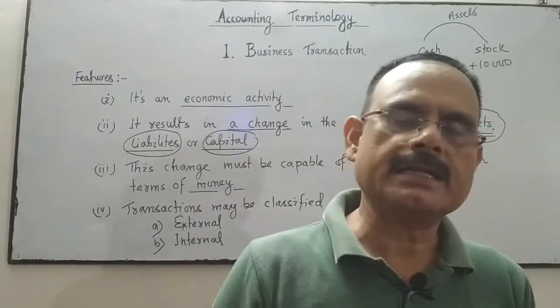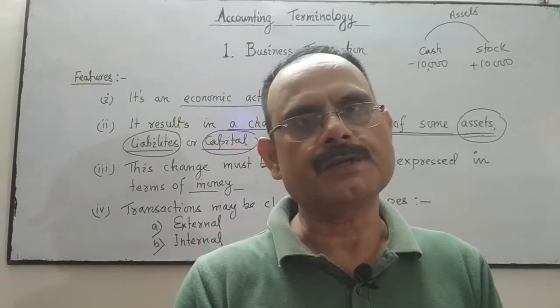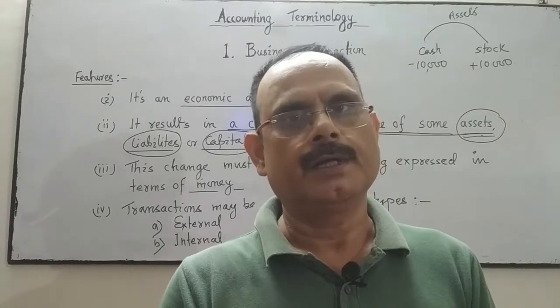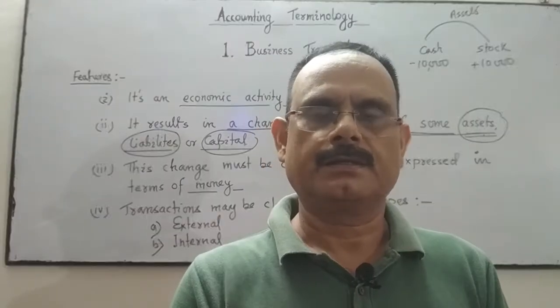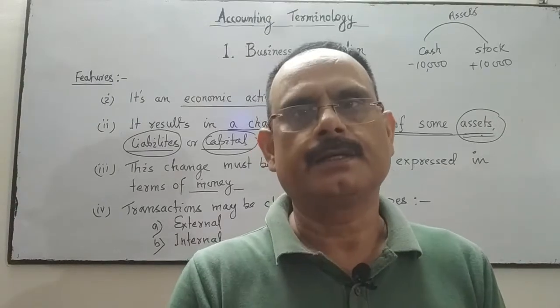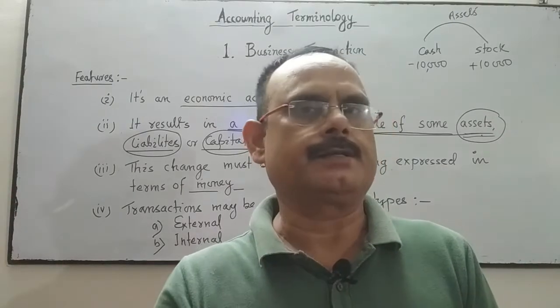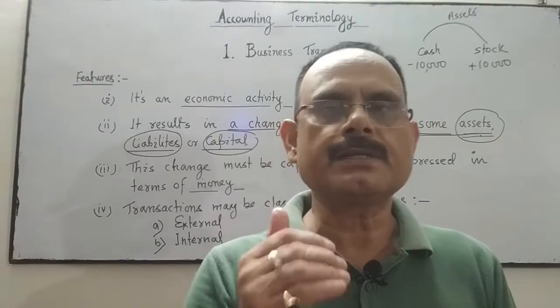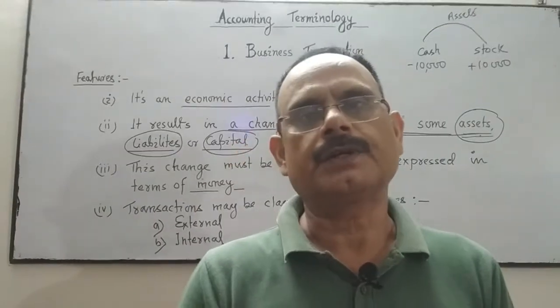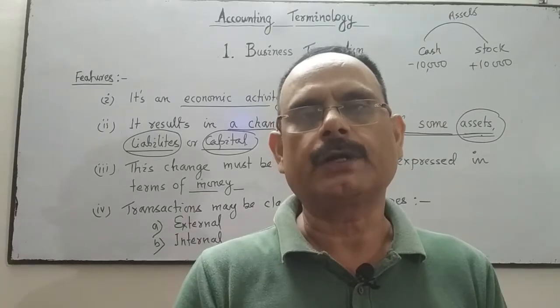What is an internal transaction? When the business transacts within the business, not with an outsider, that transaction is called an internal business transaction. For instance, depreciation on any fixed asset.